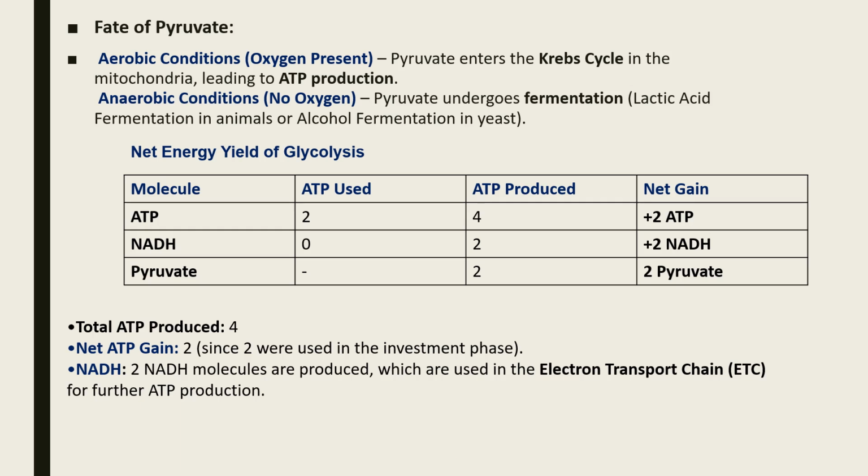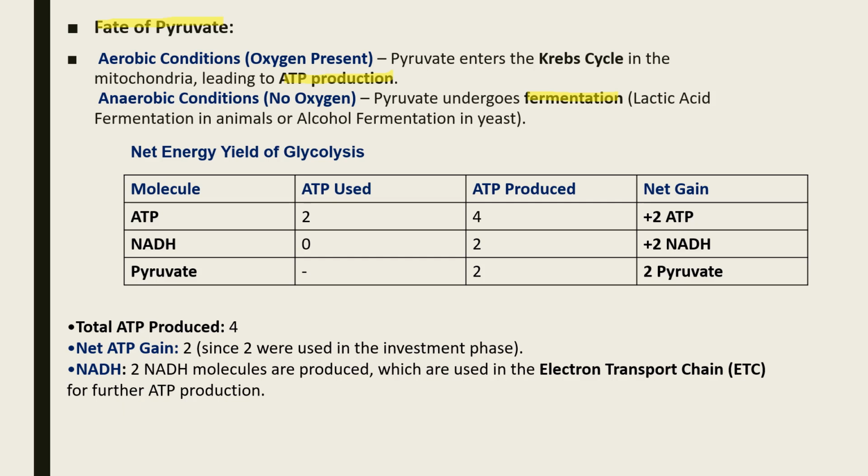Fate of pyruvate. Now what is the fate of pyruvate? Aerobic condition, oxygen present: pyruvate enters the Krebs cycle in the mitochondria, leading to ATP production. So pyruvate can make ATP in aerobic respiration. Anaerobic respiration, no oxygen: pyruvate undergoes fermentation, like lactic acid fermentation in animals, or alcohol fermentation in yeast.